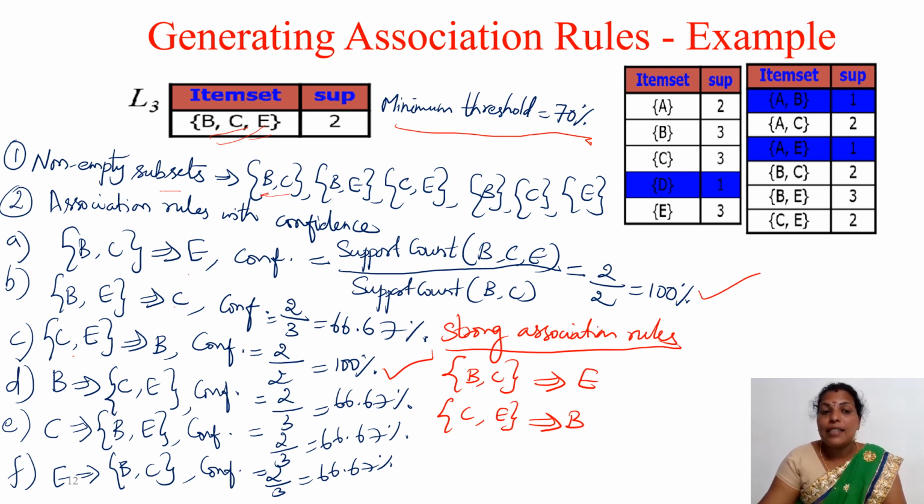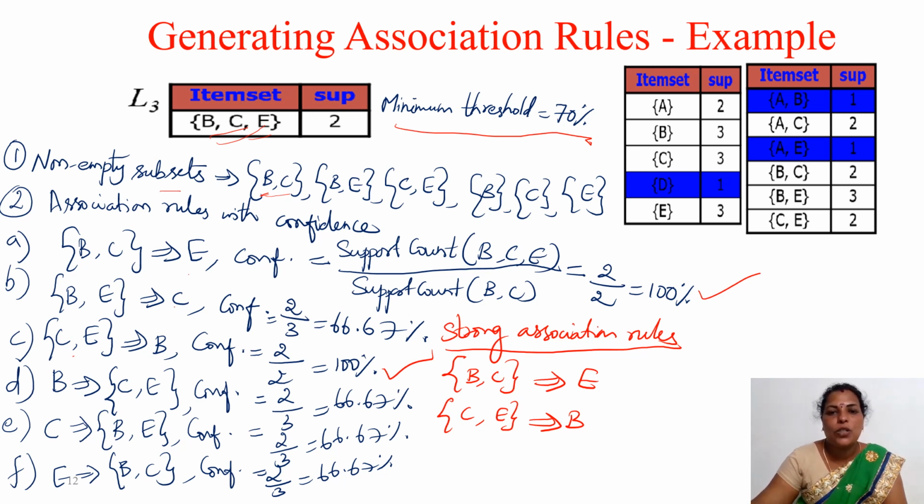But these 6 association rules are not necessarily strong association rules. When we say strong association rule, it means that if the association rule satisfies both the minimum support and minimum confidence, then only we call it a strong association rule.